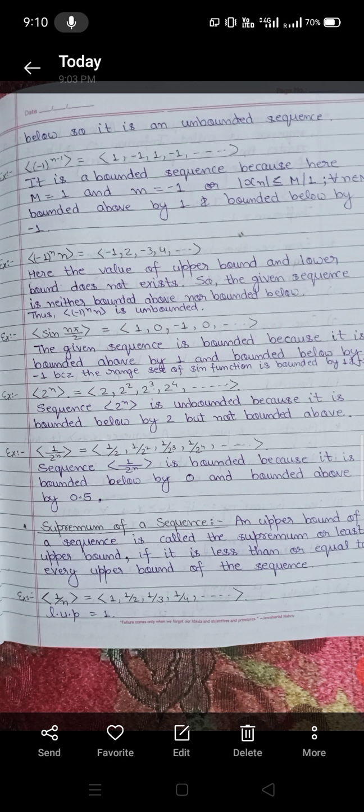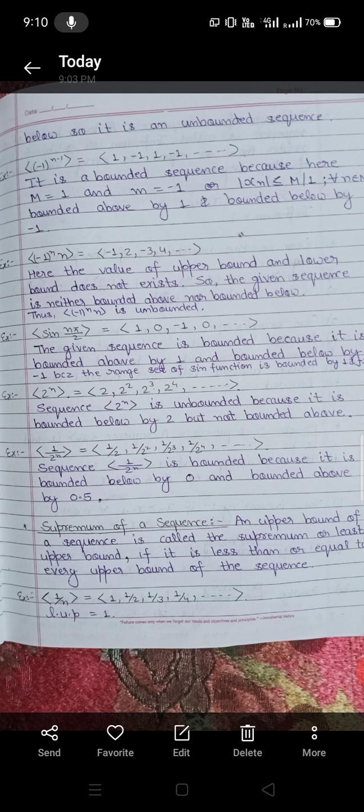Now the next sequence is 2 to the power n. This can be written as 2, 2 square, 2 cube, 2 to the power 4 and so on. The sequence 2 to the power n is unbounded because it is bounded below by 2 but not bounded above.